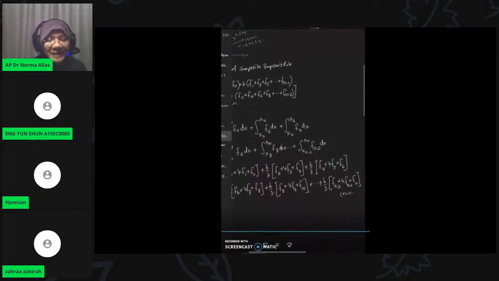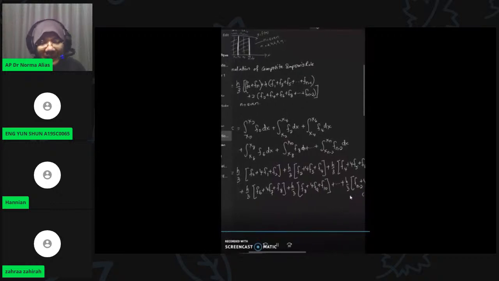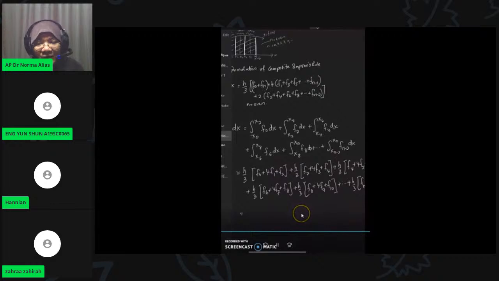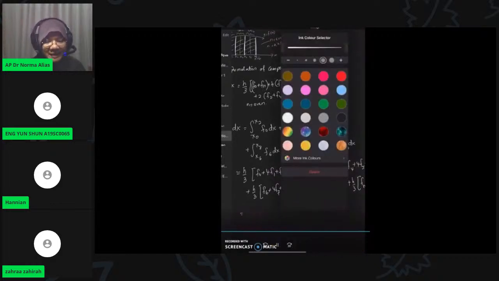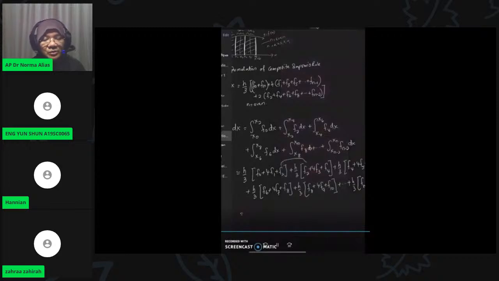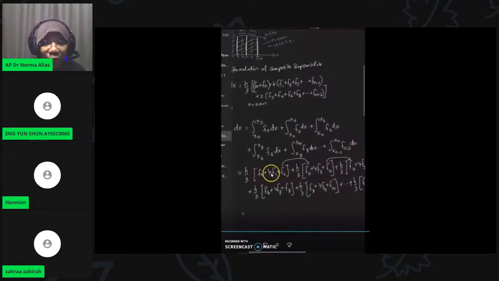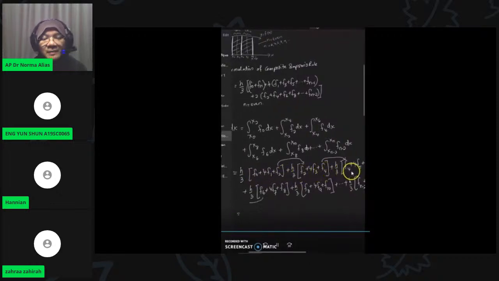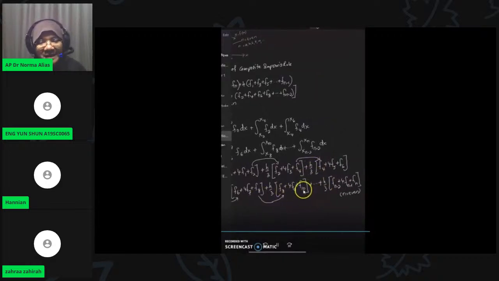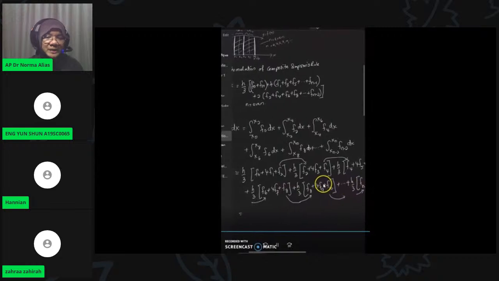And then the even numbers, genap: f2, f4, f6. These are even numbers. The odd numbers you need to multiply by 4, but the even numbers are counted once per partition. So going through the even numbers, f2 plus f2, f4 plus f4, f6 plus f6, f8 plus f8, f10 plus f10. You can see here that all the even numbers end up multiplied by 2.